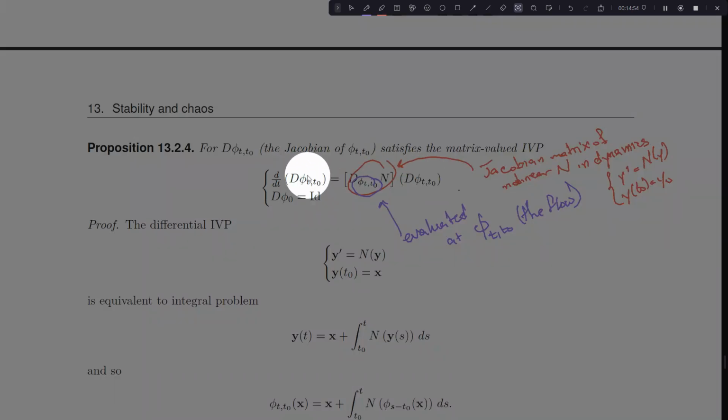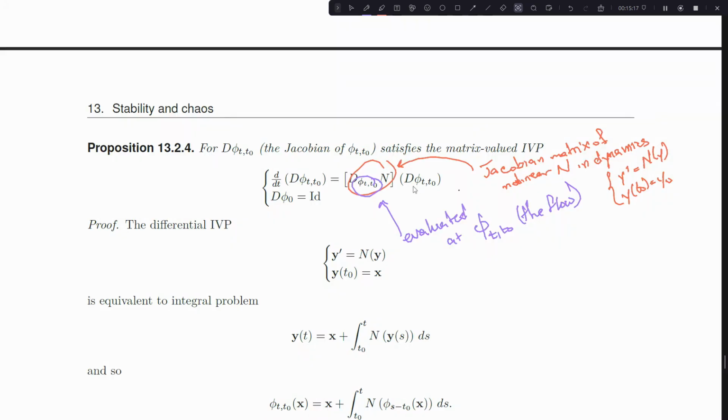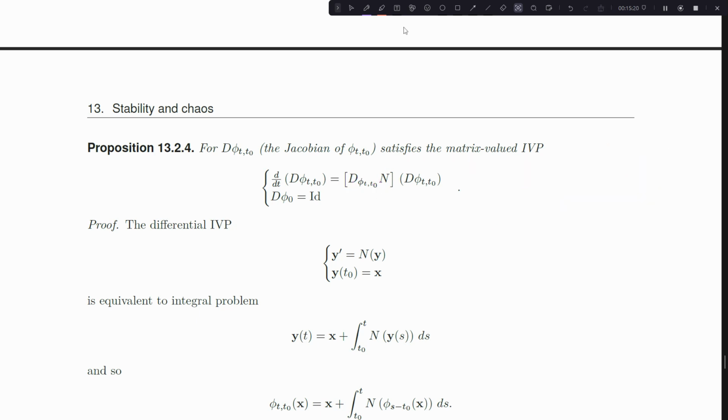Okay, so this is saying that the time change of the Jacobian of the flow is actually the Jacobian of n evaluated at the flow acting on the matrix, which is the Jacobian of the flow. And in fact, I initialize at the identity matrix. Okay, so this is an IVP which really easily describes the behavior of the Jacobian of the flow. Now, unfortunately, this IVP isn't terribly well defined, because if we can't solve for this, it's not easy to solve the IVP.